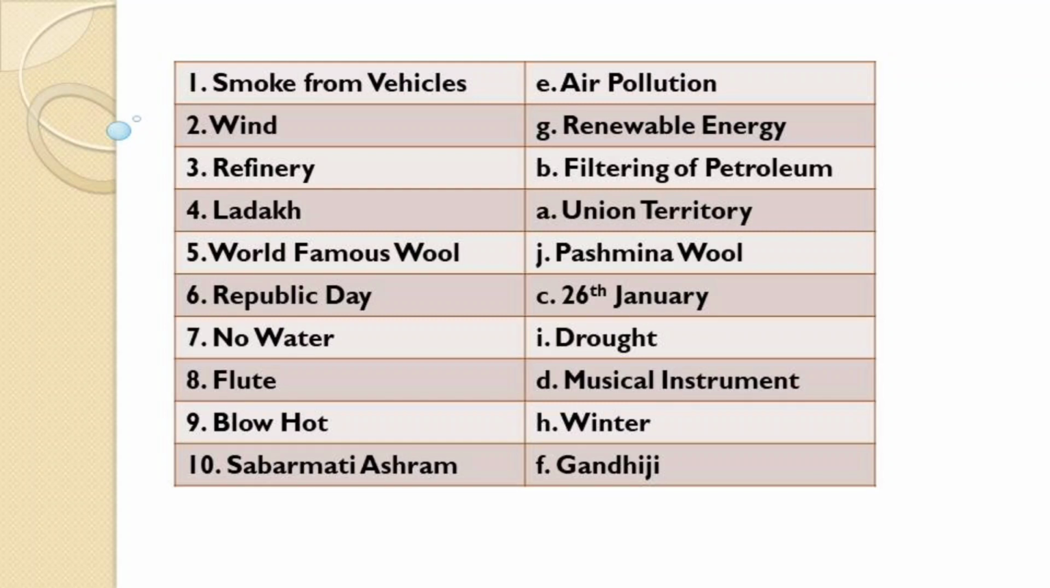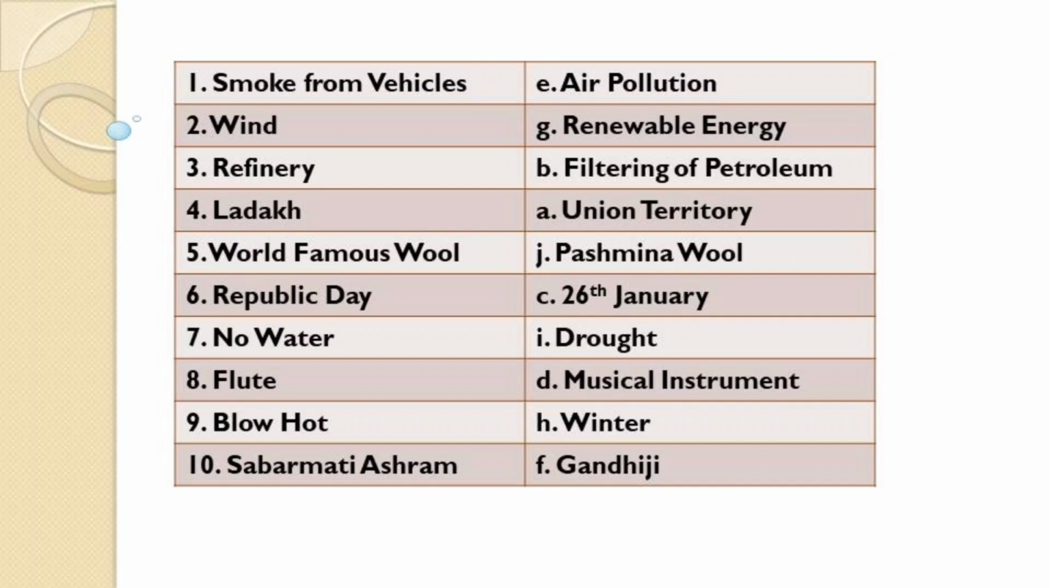World famous wool is Pashmina. Pashmina wool is a world famous food. So option number 5 matches with option J. Then Republic Day is on 26th of January. So 6 matches with C. Then if there is no water, there will be drought. So 7th option matches with I. Then flute is a musical instrument. So option 8 matches with D.